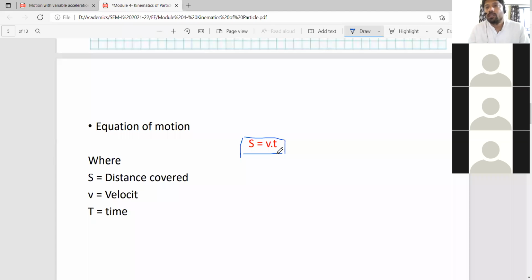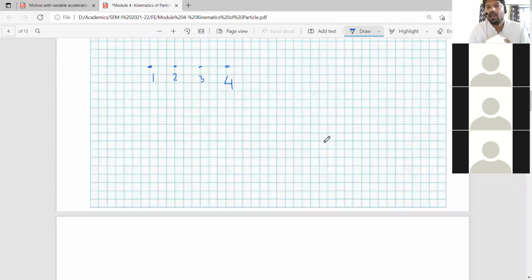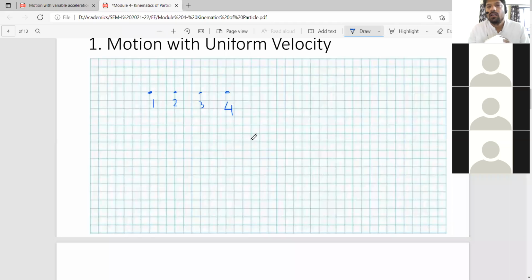Okay. If somebody wants to know what is the acceleration? Acceleration is what? Acceleration is change in velocity with time. So you know that as time is passing, there is no change in velocity. Okay.